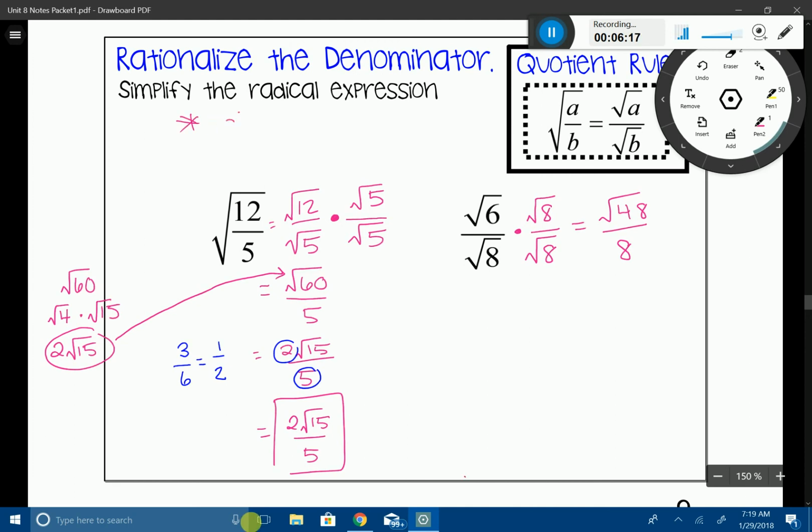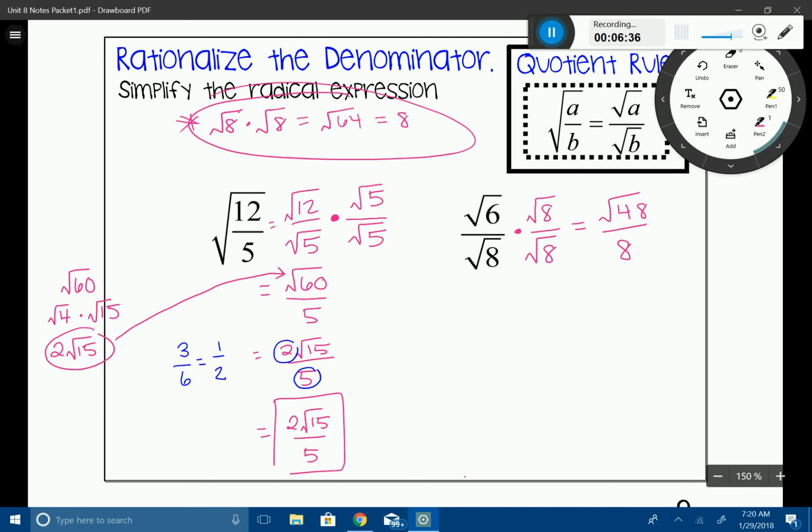So if we have root 8 times root 8, if we do the product rule, root 8 times root 8 is going to give me root 64, isn't it? And the square root of 64 is a perfect square, which is going to give me 8. Now, you don't need to show what I just showed up there, but that's why we can do that little process.